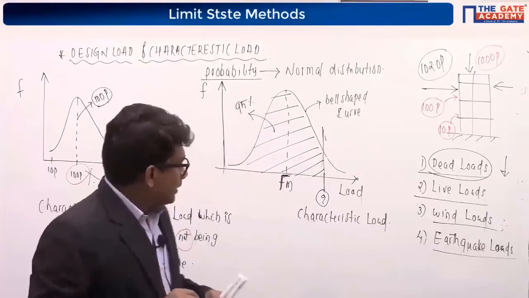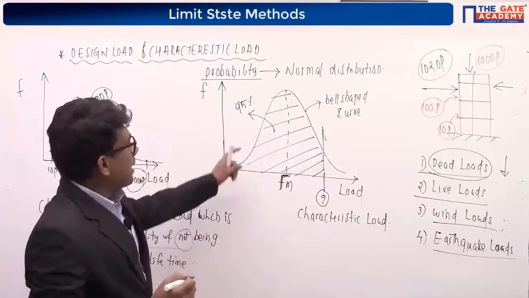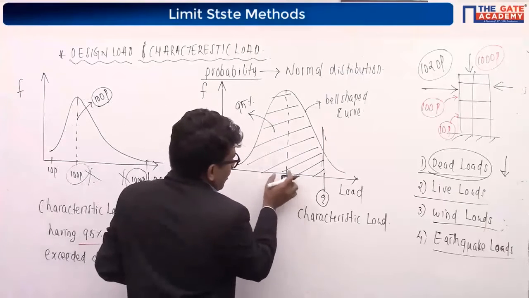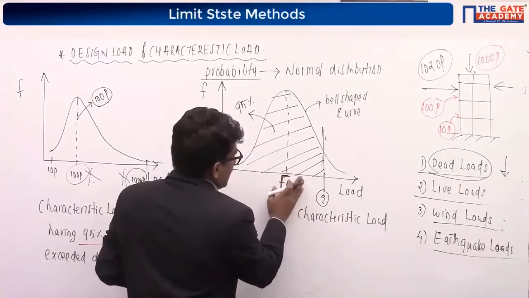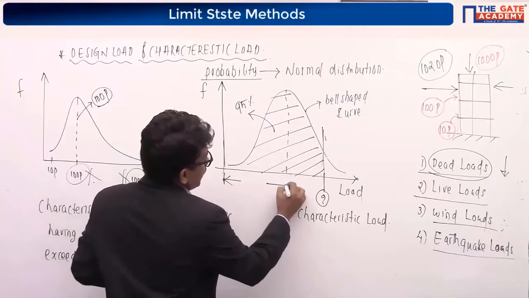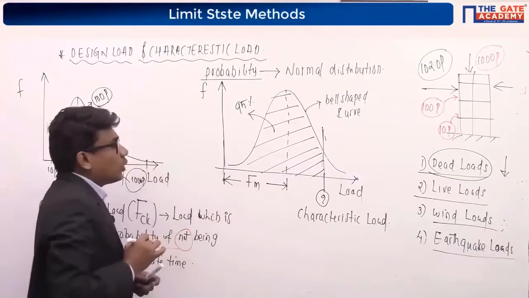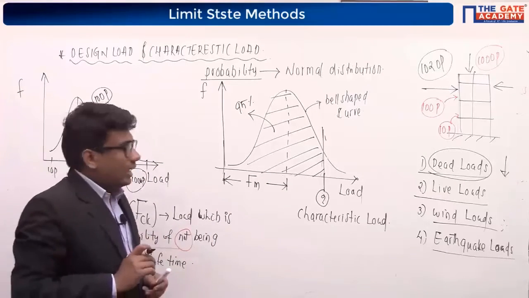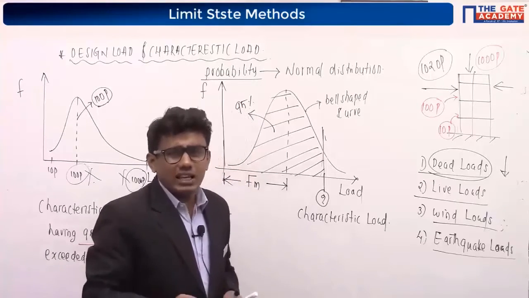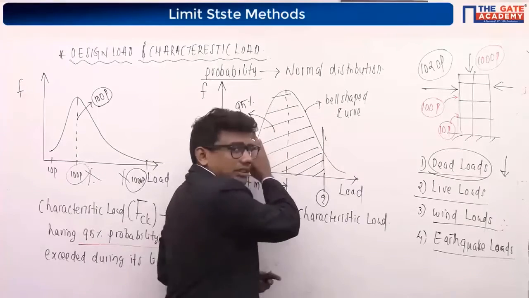I'll discuss that. Coming back to this normal distribution curve, I told you this is our mean load. The distance from here to the center is our mean load, which I am going to denote as Fm. And you might have studied in the normal distribution, or otherwise you will study in future, for 95%, this is actually a 95% portion, right?